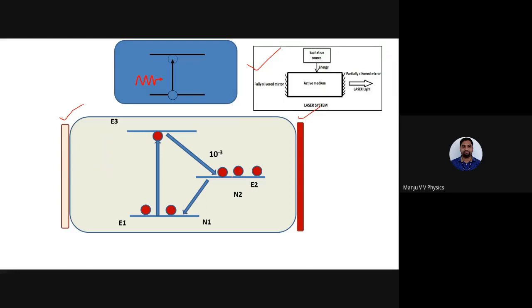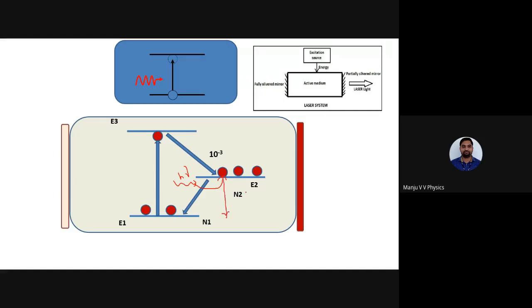So now what do you do? The atom is in the excited state. Now you pass some energy, because what is the principle of laser? The principle of laser is stimulated emission. Now forget this. Only these two you have to consider. This is the excited state. This is the ground state. Now you pass some energy to the atom in the excited state. This energy gets stimulated with this. Due to this process, the atom comes to the ground state.